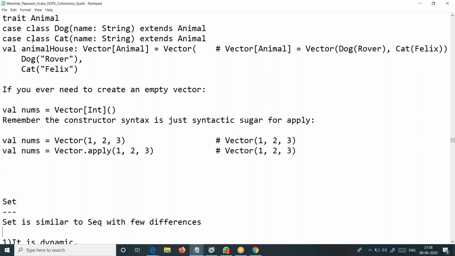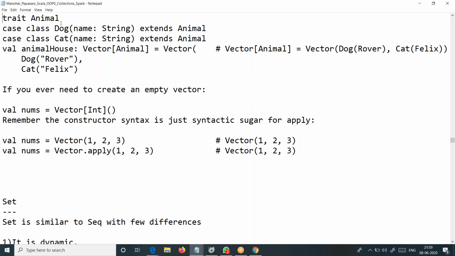So this is something which quite often we implement in a real-time project, usually to have that loosely coupled implementation, loose coupling. If you want to have loose coupling, you see most of the time in a real-time project, the creation of hierarchy starts from abstract classes or traits. Either you have both of these, and they try to add as many abstract methods as possible in the traits, and they try to extend it to different classes. That's what people really do in a real-time project.